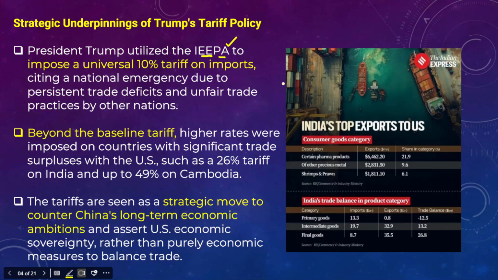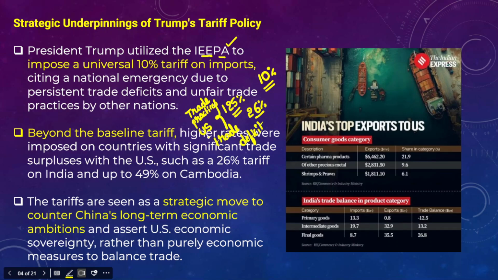Under this particular act, US President Donald Trump has announced baseline tariffs of 10% on every country and even reciprocal tariffs as well, around 26% on India and around 125% on Chinese goods, because US President Donald Trump believes that goods originating from some countries have adopted unfair trade practices, and with those countries the US is having a huge trade deficit as well. So a trade deficit for any country is particularly concerning.